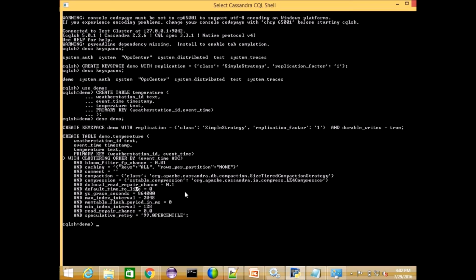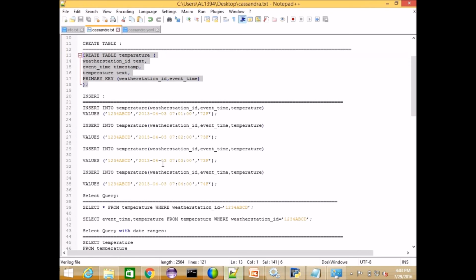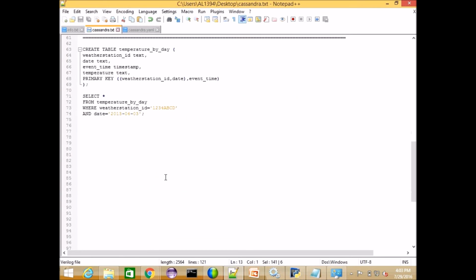That is the default time to live. Like when you have a column, especially in these kinds of open source databases, we have a table with columns. You want that column data to be there for 1 month. After that, you don't want the data. Then time to live in the sense the data gets purged or disappears automatically. Like that. Now how the data is distributed by using the primary key, I am going to explain.